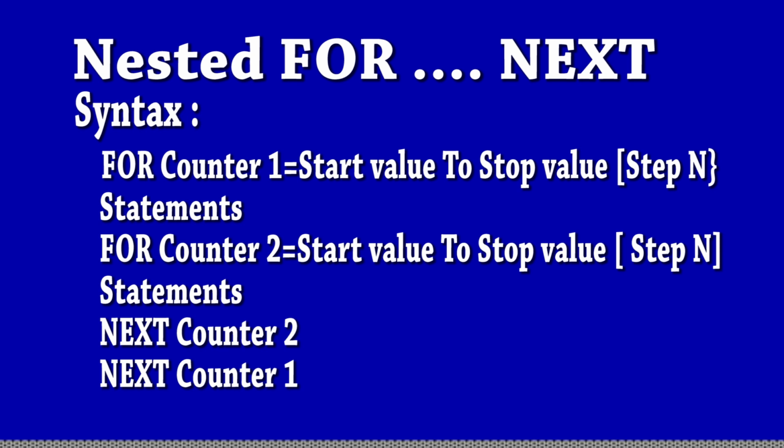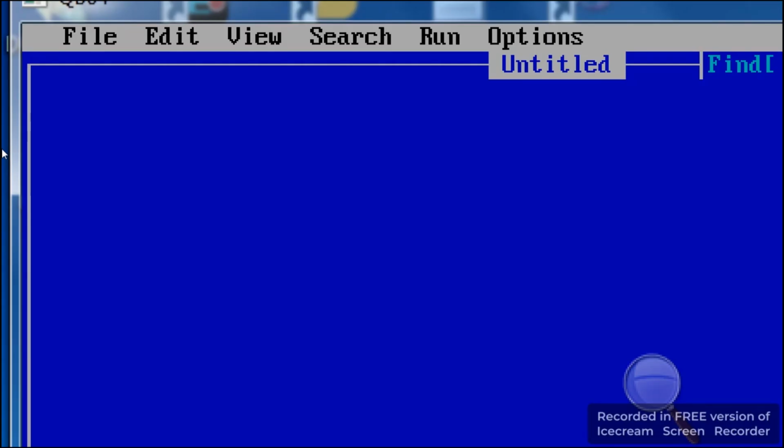Now the syntax of nested for next statement. For counter1 equal to start value to stop value, step n, statements. For counter2 equal to start value to stop value, step n, statements. Next counter2, next counter1. Here you can see that counter2, means second loop, has ended first, same way first loop has ended at last. So similarly, you can see an example.